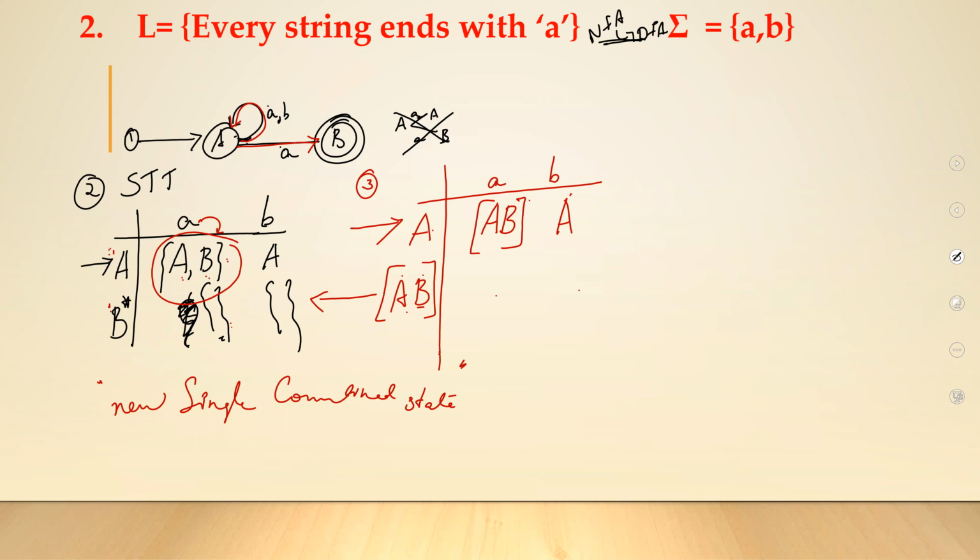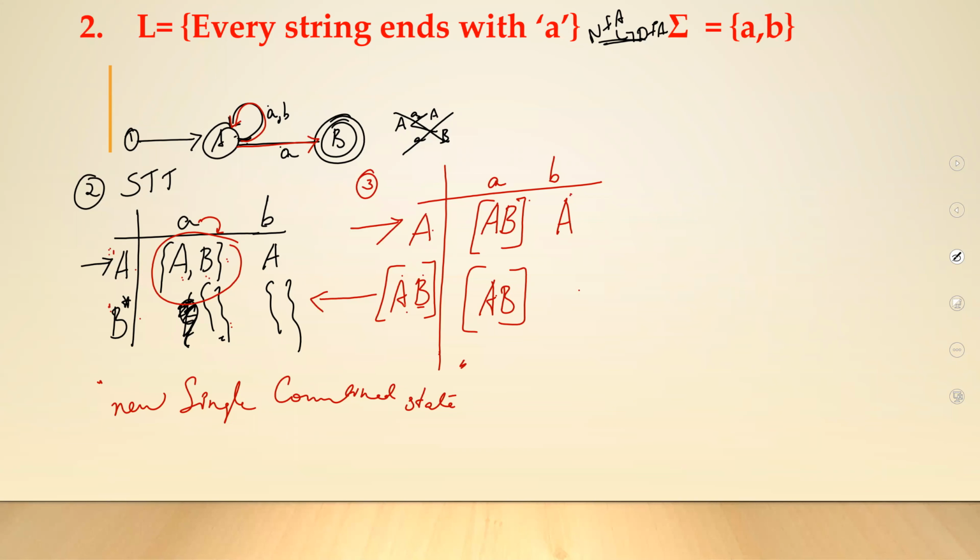When I look into A and B together, I have A, B, and an empty. When I do a union of A, B, and a null, I will be getting my state AB itself.